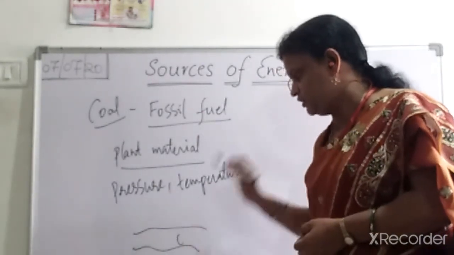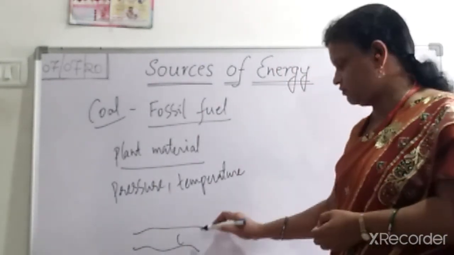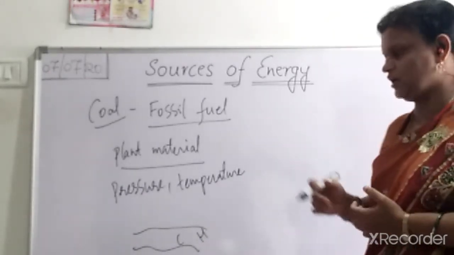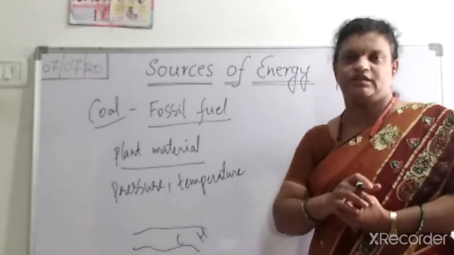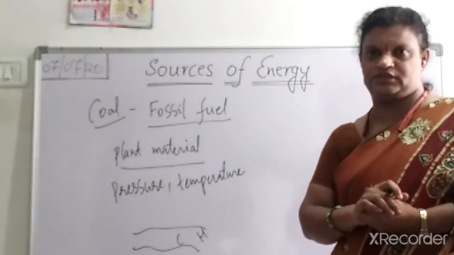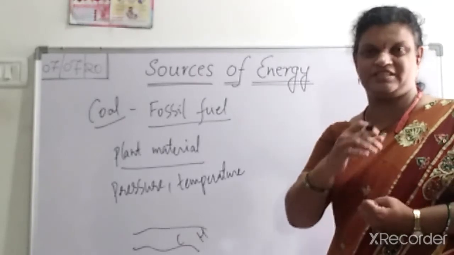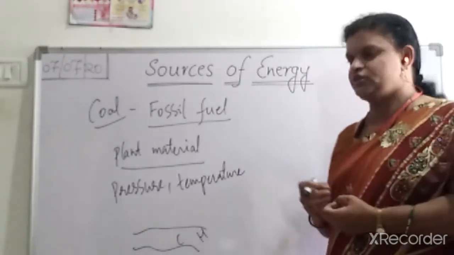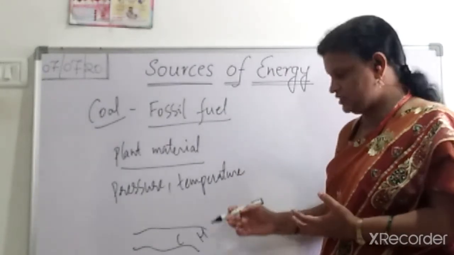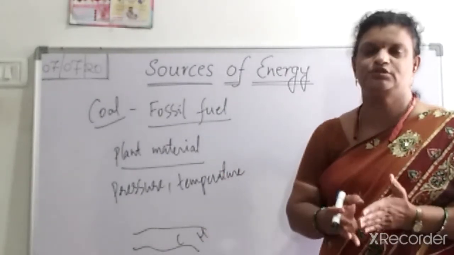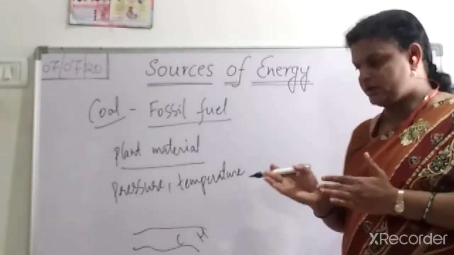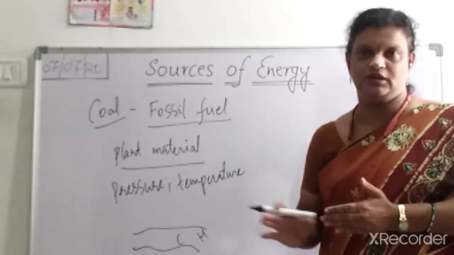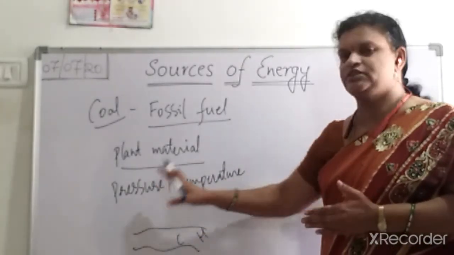The carbon present in it, along with hydrogen, mainly these two elements, are buried under the soil, and because of this the pressure and temperature increase. Because of all these reasons, the carbon is converted into some fuel. This organic material is converted into different types of fuel because of the high pressure and temperature.